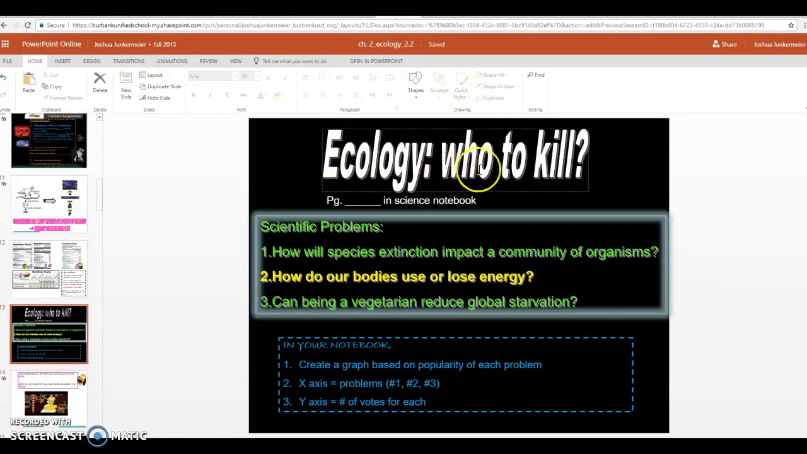As usual, let's remind ourselves of the scientific problems of this chapter. For ecology, we have our three problems here. Problem number 1 is, how will species extinction impact a community of organisms? We'll learn more about this today. Number 2 says, how do our bodies use or lose energy? We will focus and try to learn more on this first. It's highlighted in yellow. We're going to try to answer it soon. And then number 3, we won't be ready for this, but eventually we're going to see, can being a vegetarian reduce global starvation?